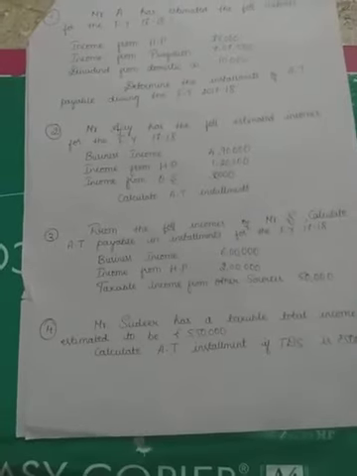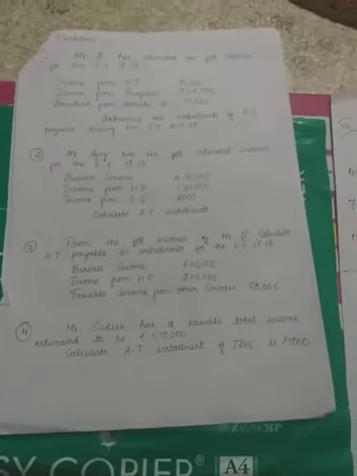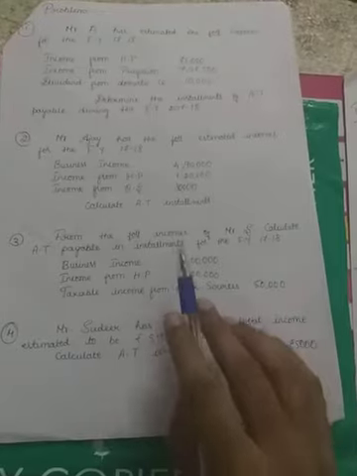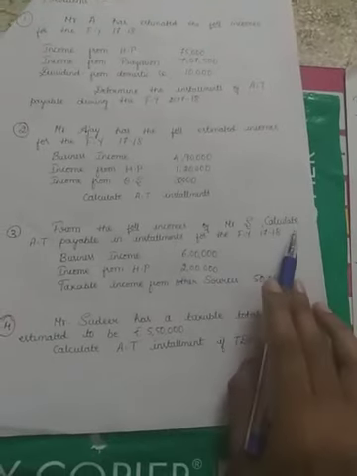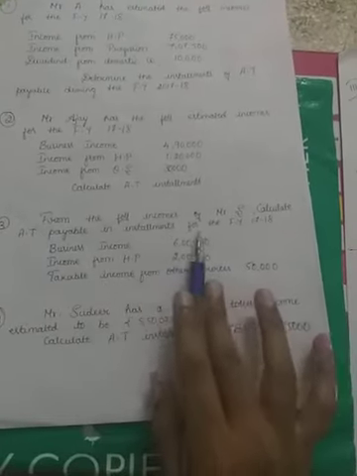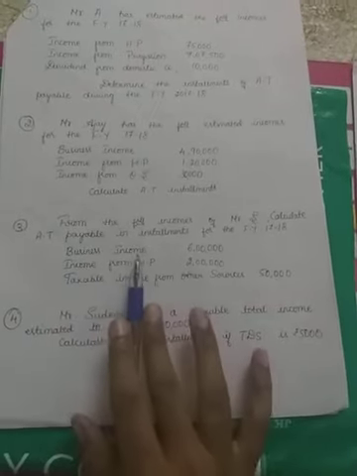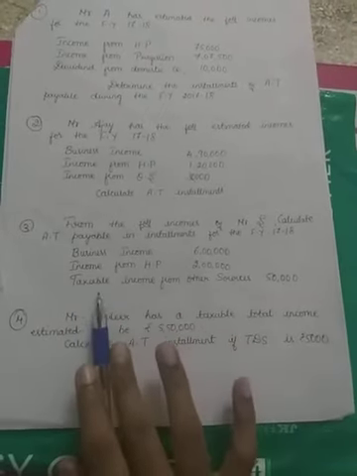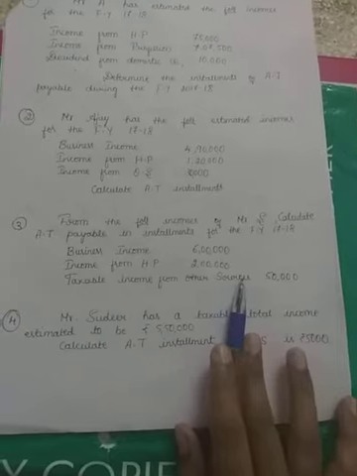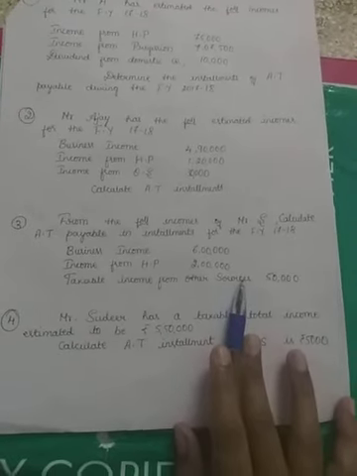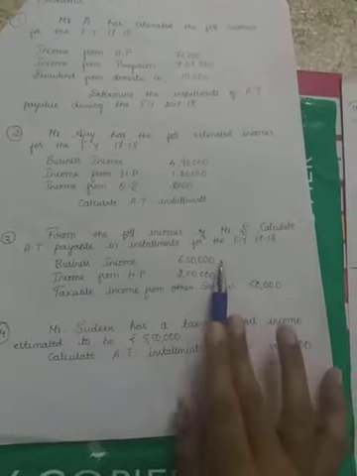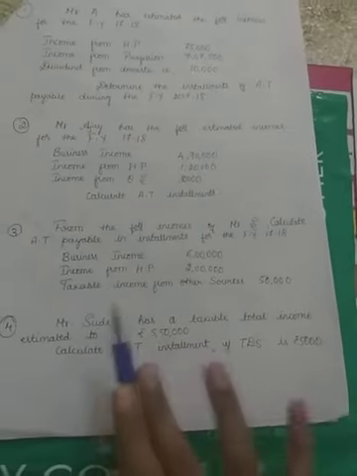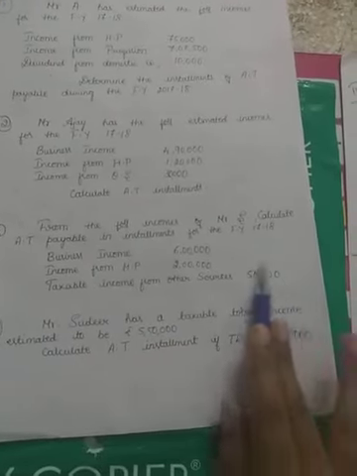So next we will move to the next problem. From the following incomes of Mr. S, calculate advance tax payable in installments for the financial year. Business income, income from HP, taxable income from other sources. It is same as previous problem. Business income 6 lakhs, income from HP 2 lakh, taxable income from other sources is 50,000.